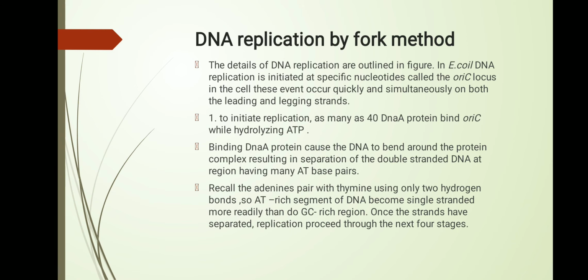Now the main mechanism of DNA replication. DNA replication occurs by the fork method. The details of DNA replication are outlined in the figure. In E. coli, DNA replication is initiated at a specific nucleotide sequence called the origin of replication, or oriC. In the cell, these events occur quickly and simultaneously on both the leading and lagging strands. There are mainly 5 stages in the fork method.